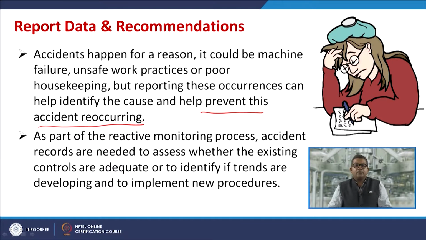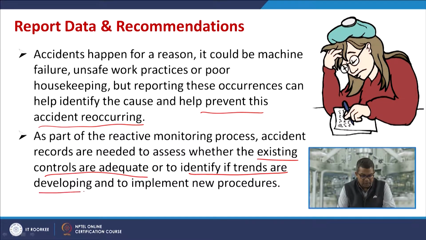As a part of the reactive monitoring process, accident records are needed to assess whether the existing controls are adequate, or to identify if trends are developing. Sometimes it may give very vital information. It is just like if a rise in temperature is recorded in any reactor, then it may be a serious thing.